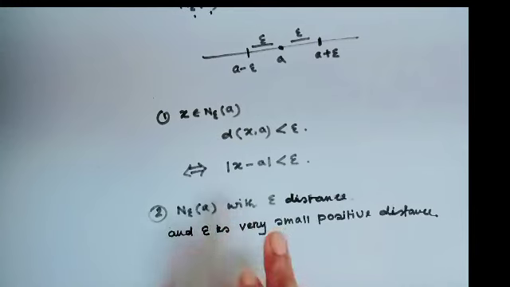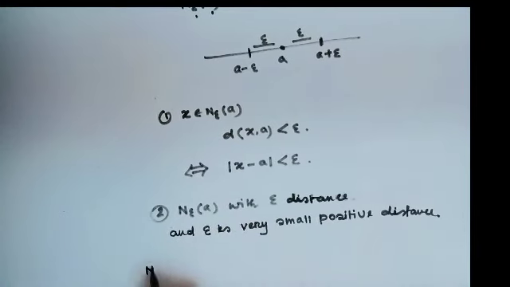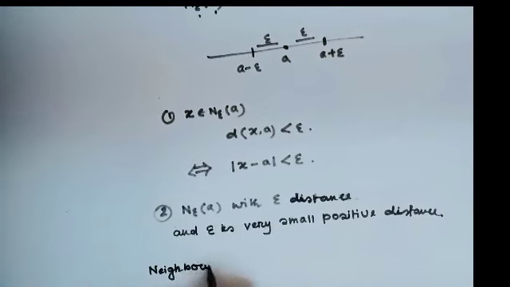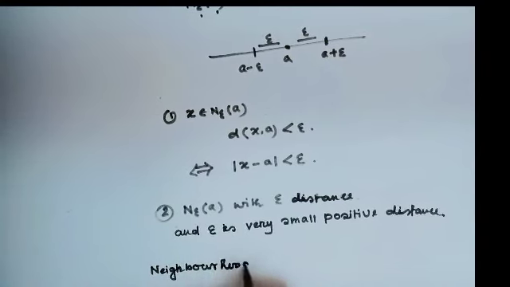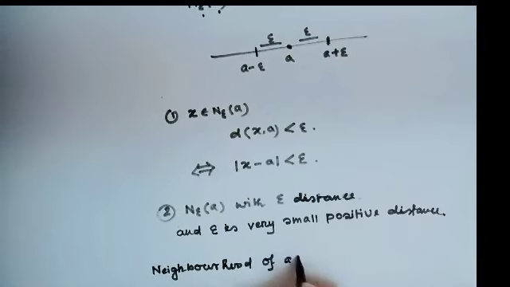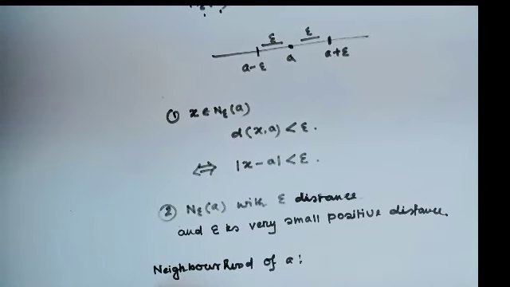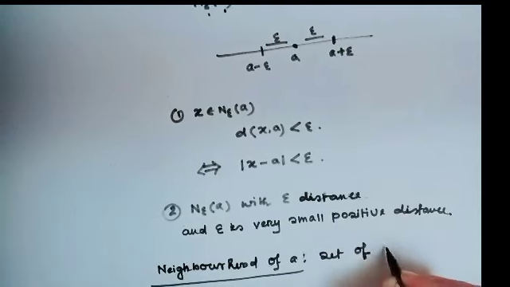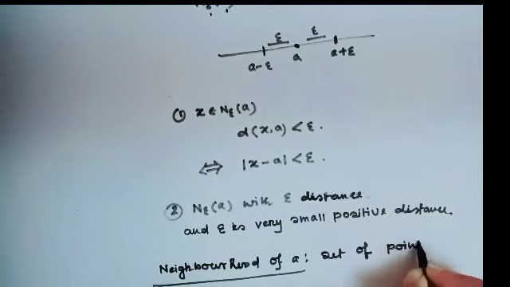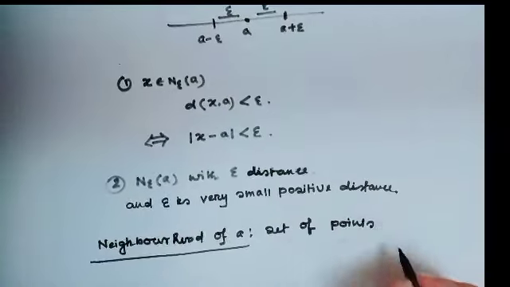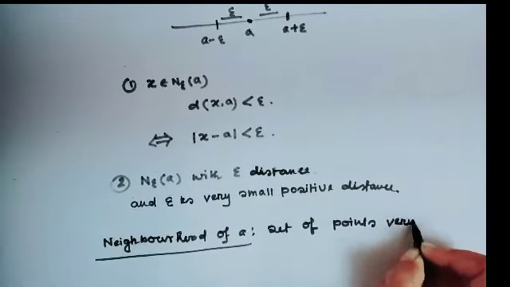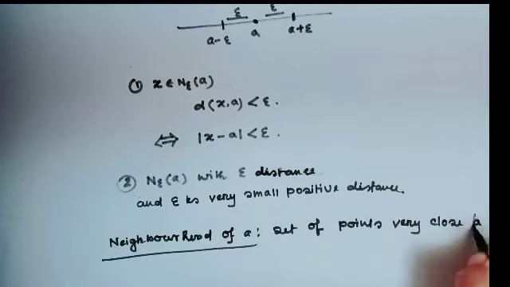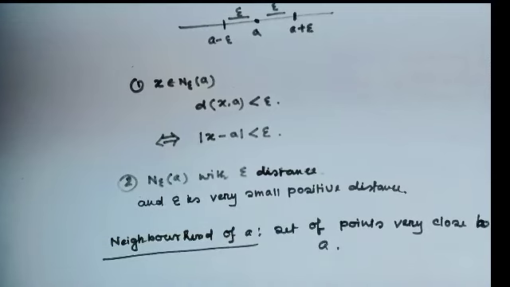That means the neighborhood of a is the set of points which are very close to a.